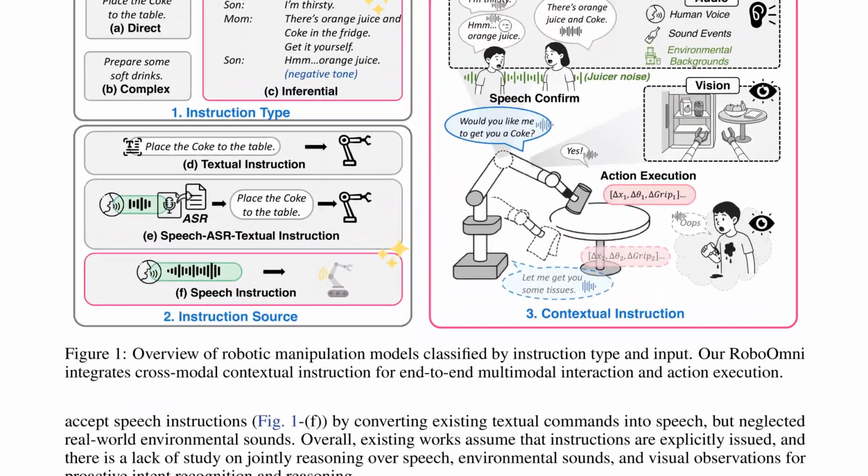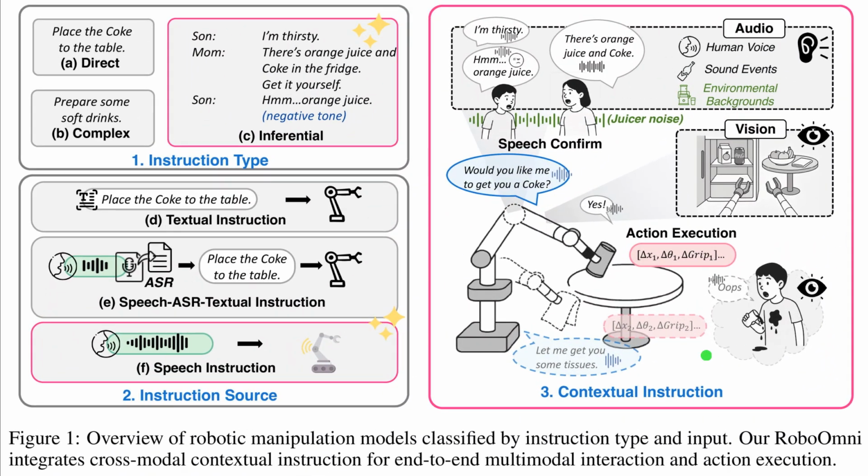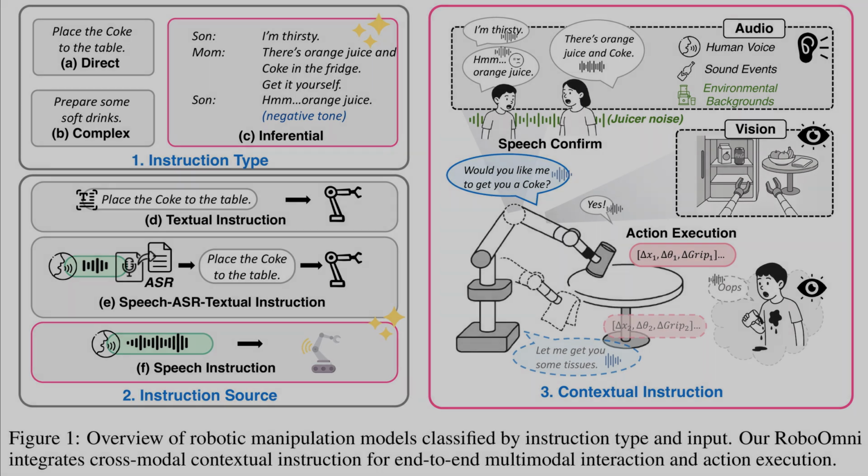Alright, Figure 1 maps how robots receive instructions and what that means for control. The left panels contrast direct or complex commands with inferential cues and compare text, speech via recognition, and raw speech sources. Cross-modal contextual instruction means the robot infers intent by fusing speech tone, environmental sounds, and vision, then asks for confirmation. The right panel illustrates this flow, showing dialogue understanding, visual grounding in the fridge scene, and final action execution with a brief spoken check.